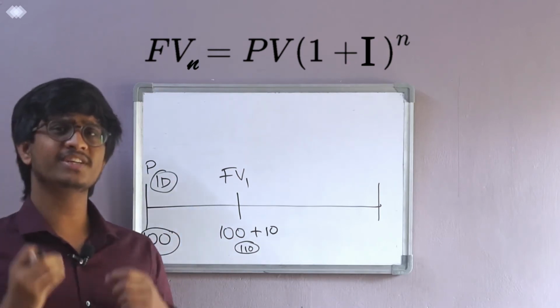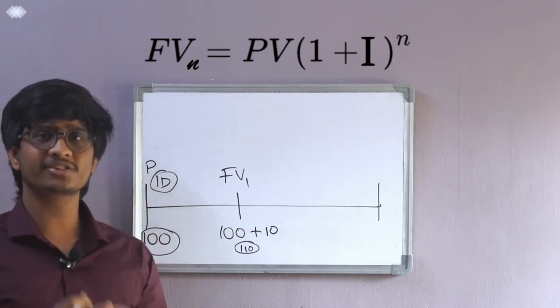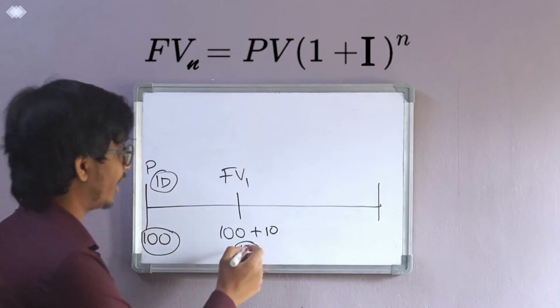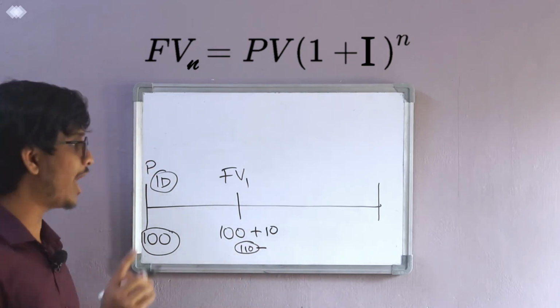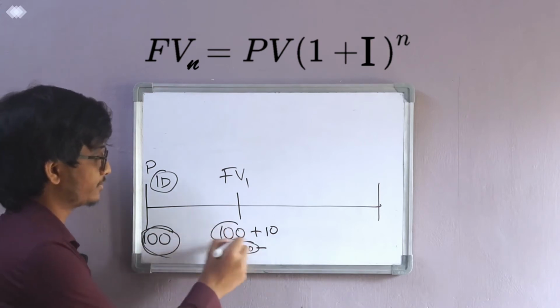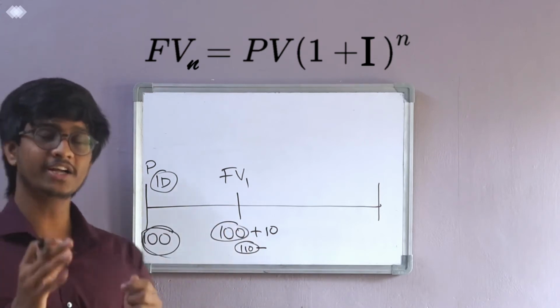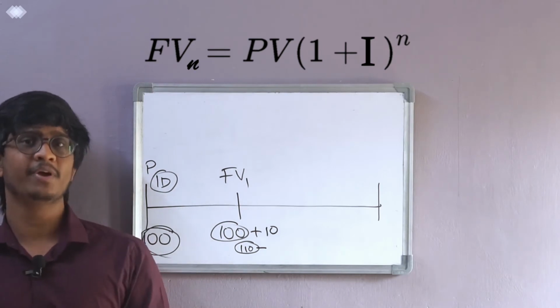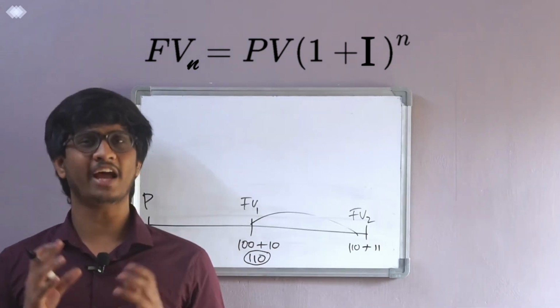If you want to purchase the same 1 dozen oranges after 1 year, you have to pay 110. You can't purchase them with only 100 rupees. So today's 100 rupees value will not be the same in the future. That's about the time value.